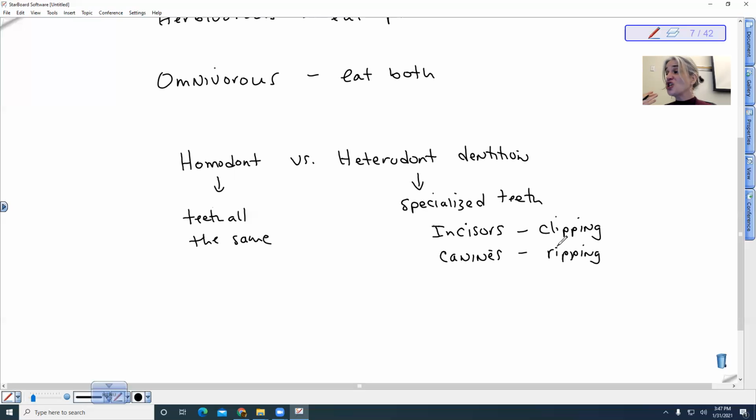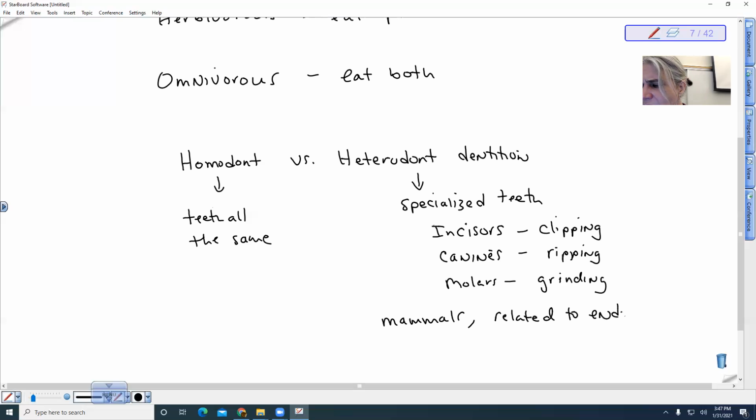If I'm talking about grinding, then that would be my molars. So this is for grinding. Right? So what this allows for is more efficient mechanical digestion. We only see heterodont dentition in mammals, and it is related to endothermy.